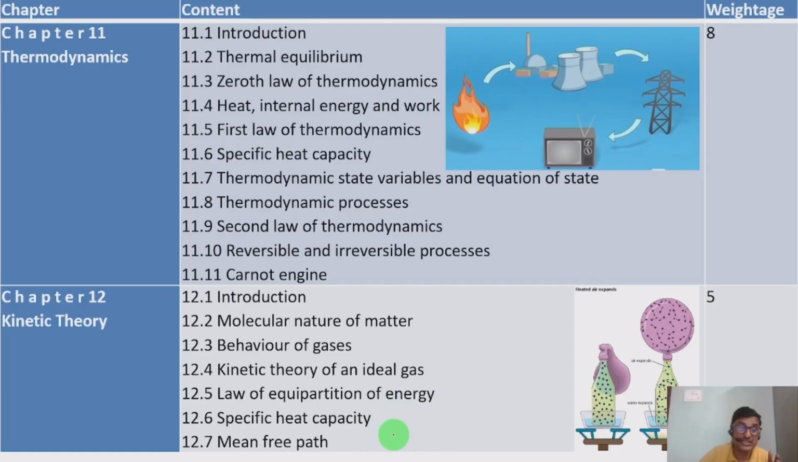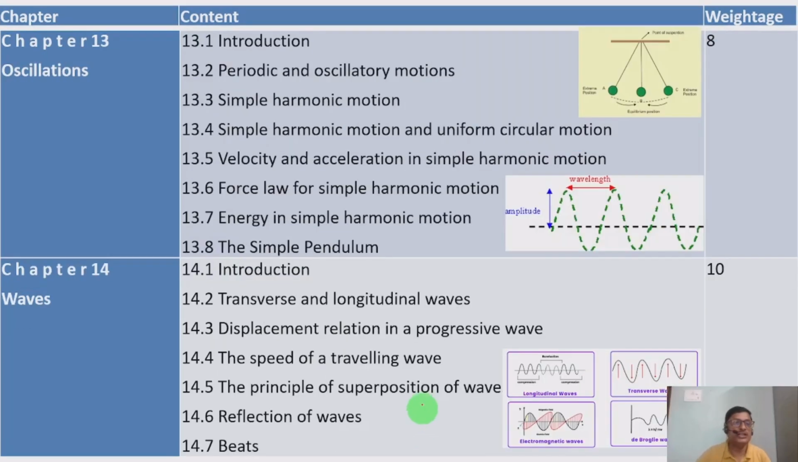12.6 Specific heat capacity, once again concerning gases. And 12.7 Mean free path. When the molecules of any gas move freely before a collision, the path they follow we are going to call the mean free path. Next, moving further, chapter 13, Oscillations. When oscillations come to our mind, it is the oscillation of the pendulum, one example of oscillation. Other oscillations are also studied in this chapter.